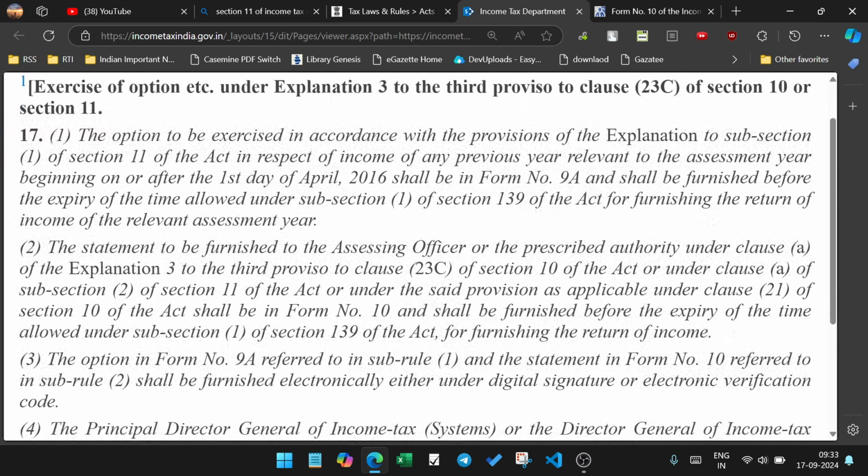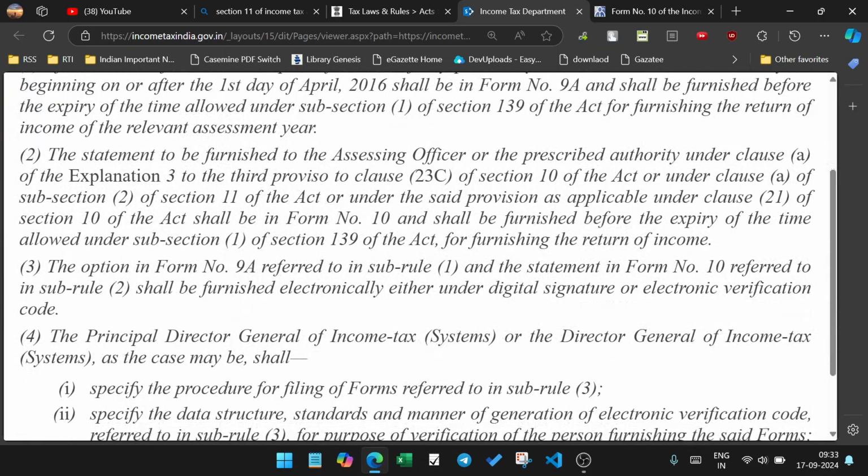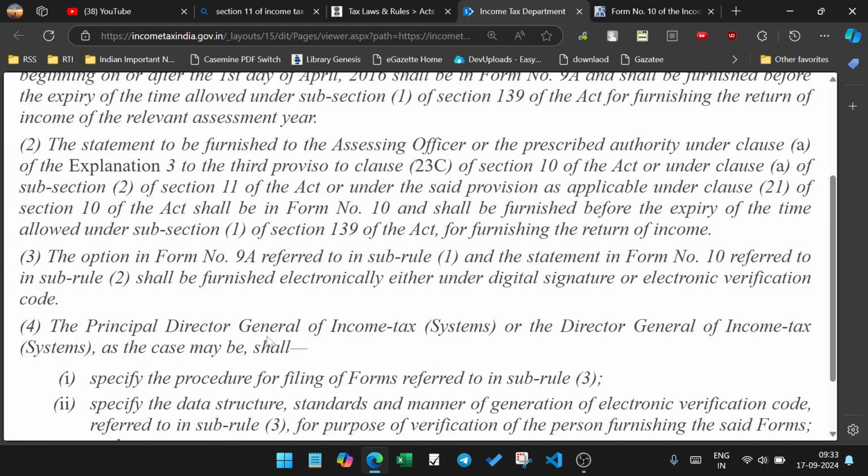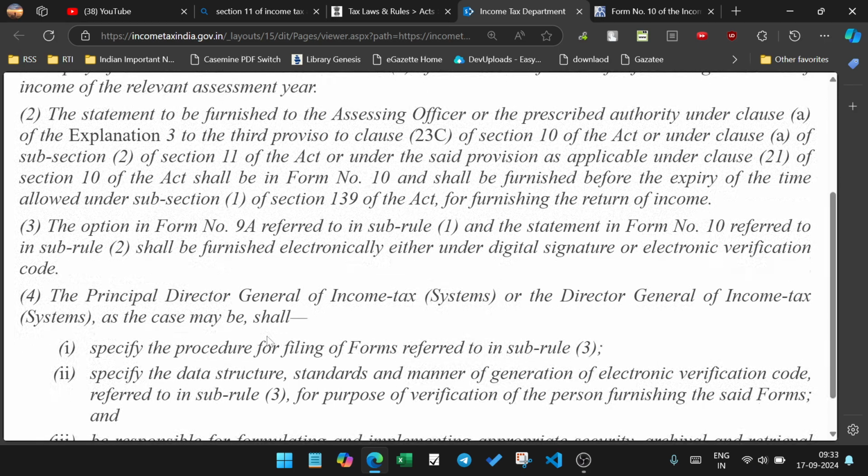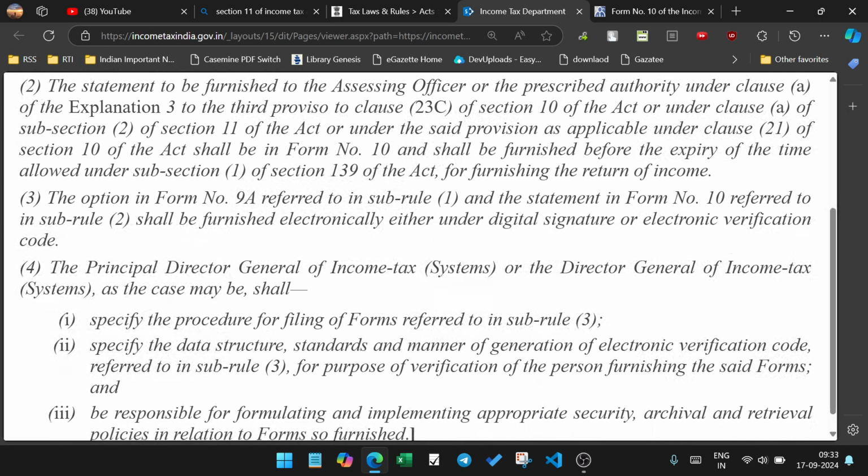And the statement is furnished to the assessing officer or prescribed authority, Section 9, and the provision of 23C of Section 10 of the Act, under the instruction of Section 2, Clause A. The said provision applicable to Section 10 Clause 21 says that Form number 10 shall be furnished before the expiry of the time of Section 139(1) and furnished with the return of income.